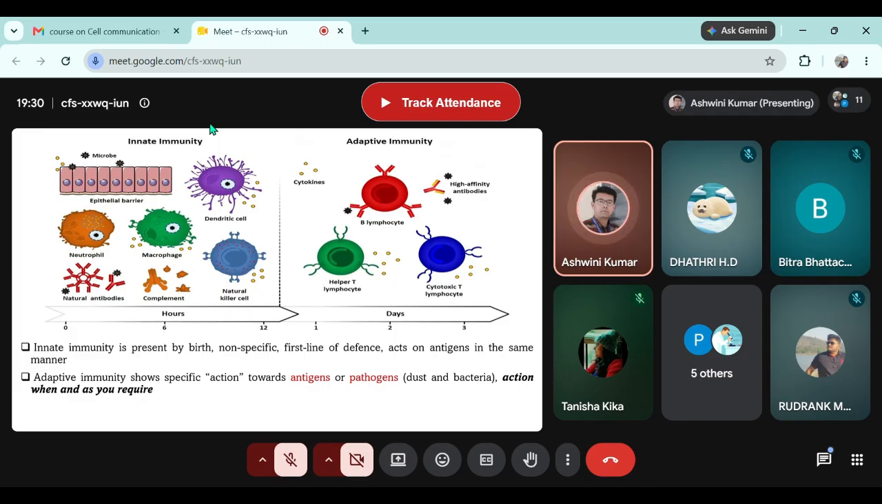And that's why it is mentioned, adaptive immune systems show a specific action. If it is antigen, there will be a different set of cells which will be activated. If it is a pathogen, there will be a different set of cells which will be activated. And the adaptive immune system depends a lot on antigen presentations and antigen presenting cells. We'll discuss about these cells later on.